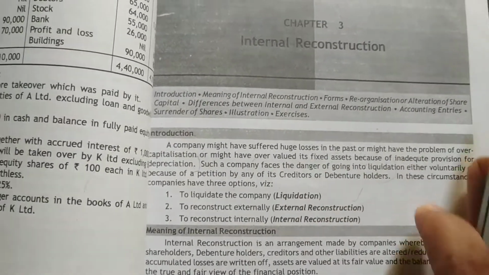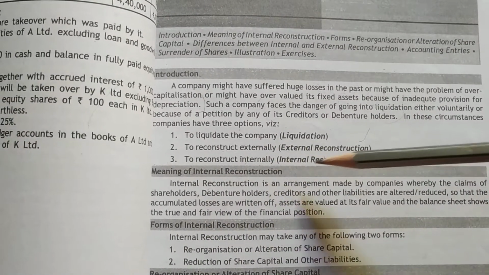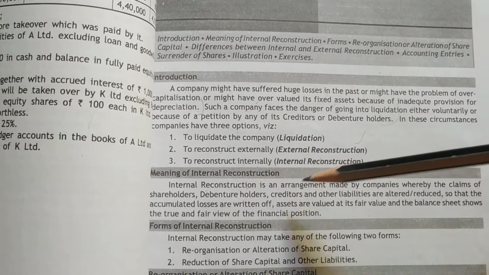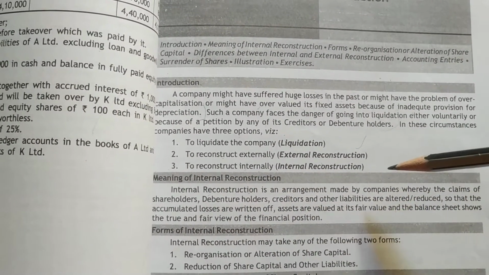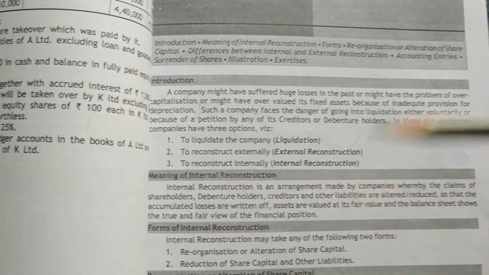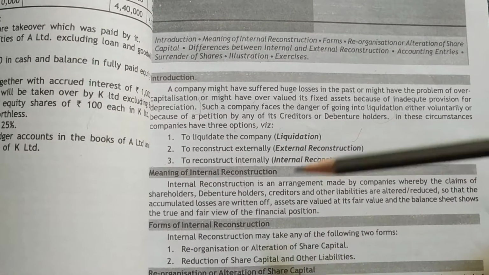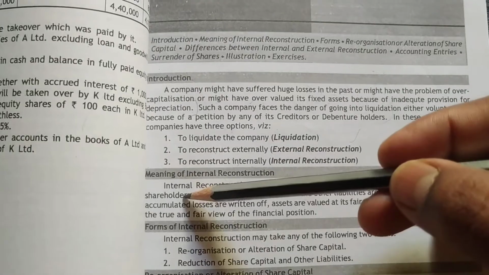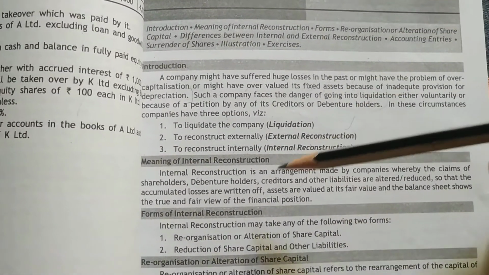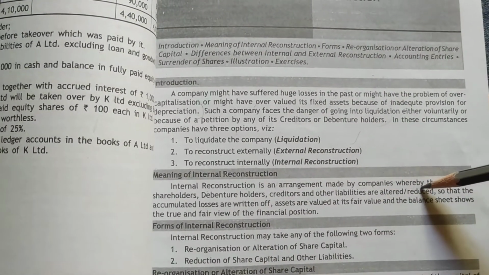The meaning of internal reconstruction: it is an arrangement made by the company whereby the claims of the shareholders, debenture holders, creditors and other liabilities are altered or reduced, so that the accumulated losses are written off. In the company we have three groups: shareholders, debenture holders and creditors. We go to these people and say, sir, the amount which the company has to pay, please reduce it.